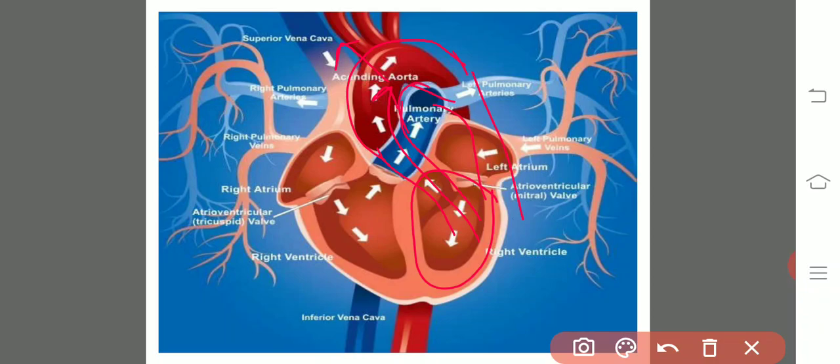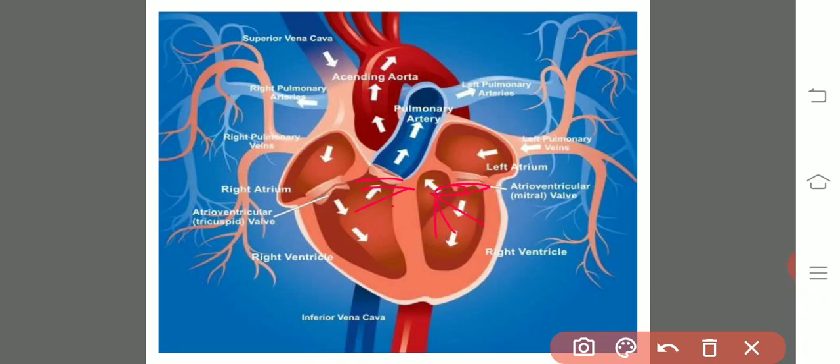So after the emptying of all the left ventricle and the right ventricle, in order to stop the reflow, otherwise reversal of blood, there are three semilunar valves at the base of the pulmonary aorta as well as the systemic aorta.